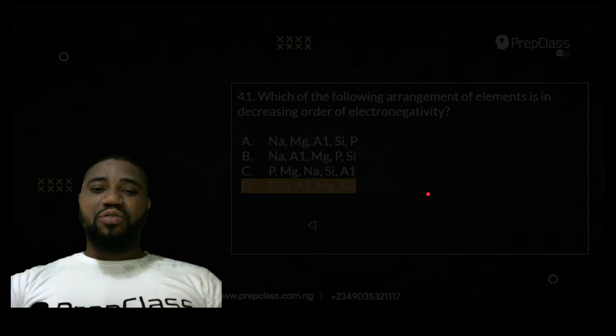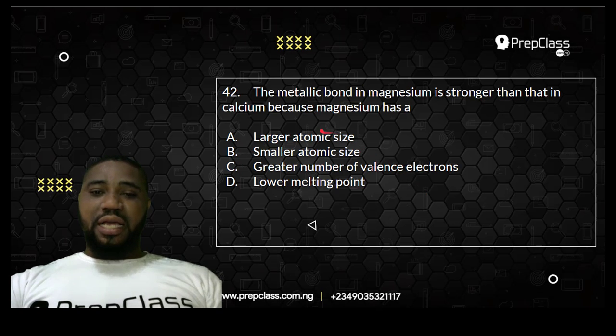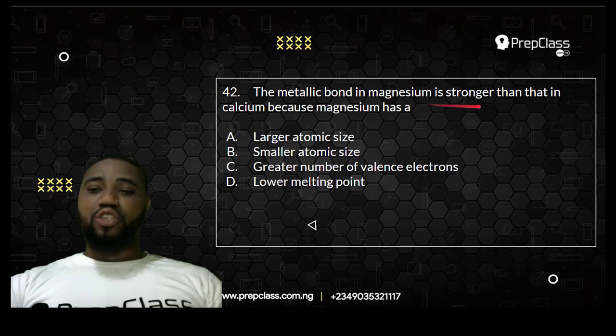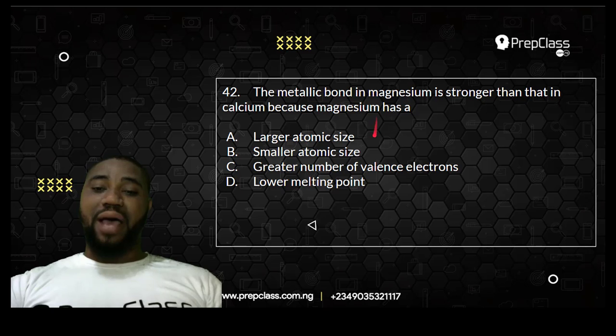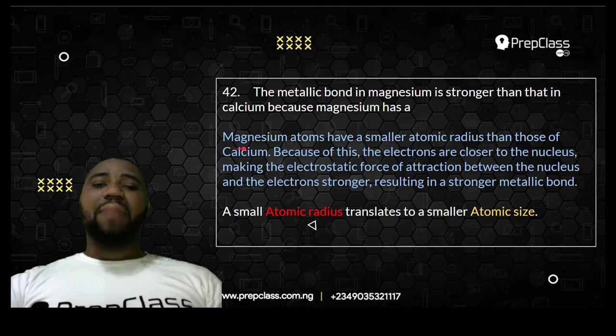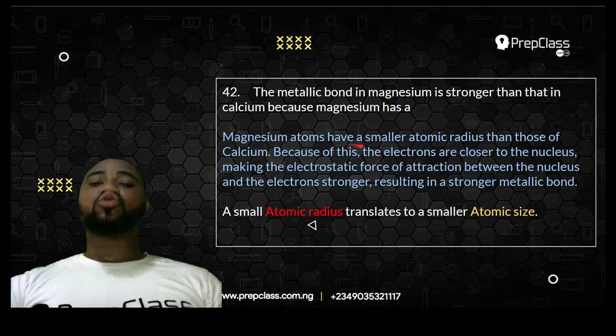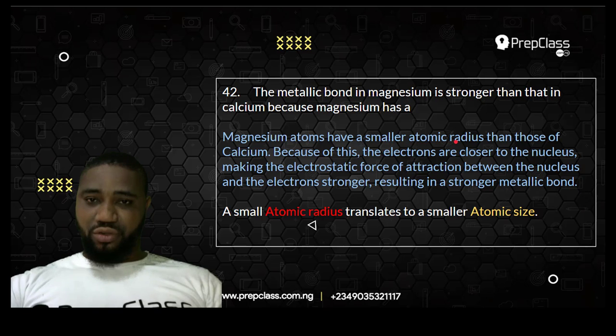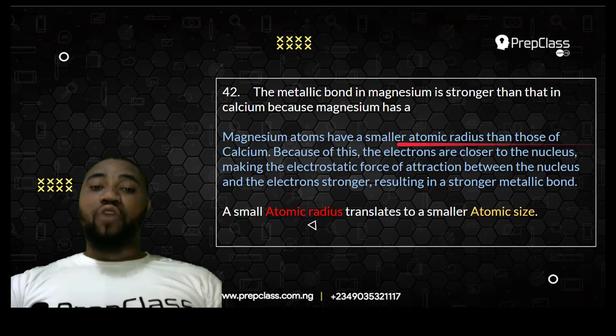Good. Now, question number 42. The metallic bond in magnesium is stronger than that in calcium because magnesium has: is it a large atomic size? Is it a small atomic size? Is it a greater number of valency electrons? Is it a lower melting point? Now look at what I said here. I said that magnesium atoms have a smaller atomic radius than those of calcium.